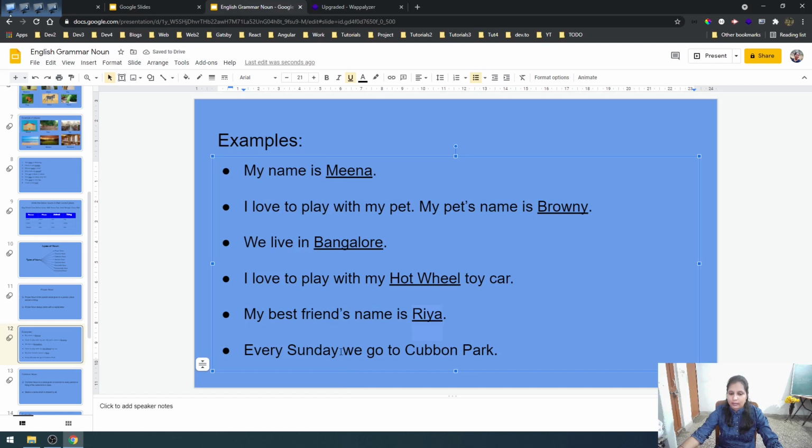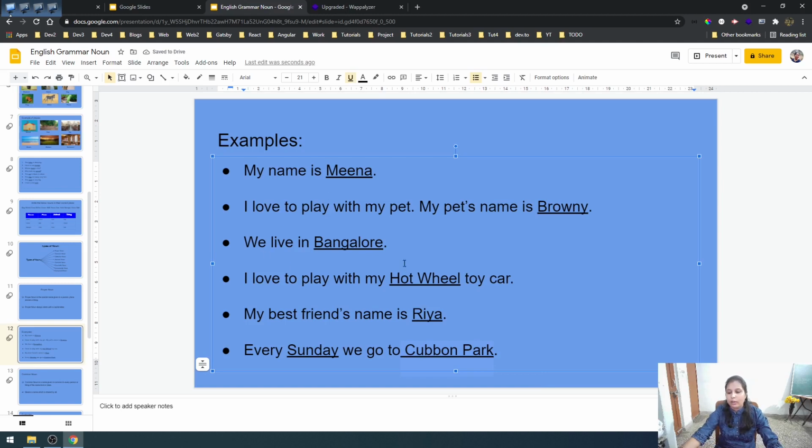Every Sunday. Sunday is the name of a day, isn't it? That's why this is also a proper noun and it has started with a capital letter and we will underline this. Every Sunday we go to Cubbon Park. Now here park is the name of a place, but this park is special because this park has got a name and the name of the park is Cubbon Park. Okay. So that's why this is a proper noun and we will underline this.